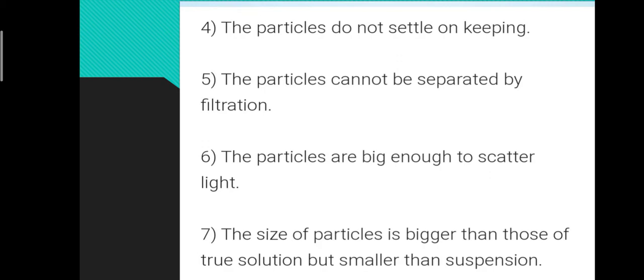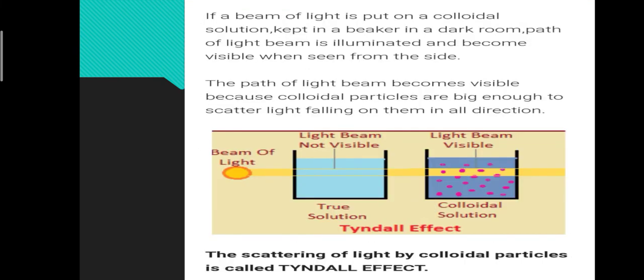Next, the size of the particle is bigger than those of the true solution but smaller than suspension. Next, if a beam of light is put on a colloidal solution kept in a beaker in a dark room, the path of the beam of light becomes visible when seen from the side. The path of the light beam becomes visible because colloidal particles are big enough to scatter light falling on them in all directions. This is known as the Tyndall effect, means a scattering of light by the particles.